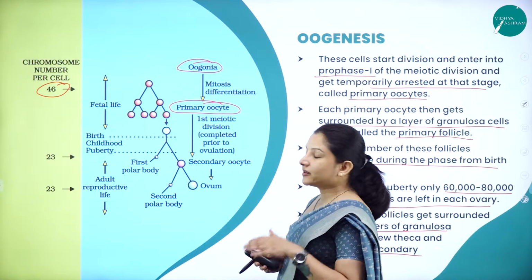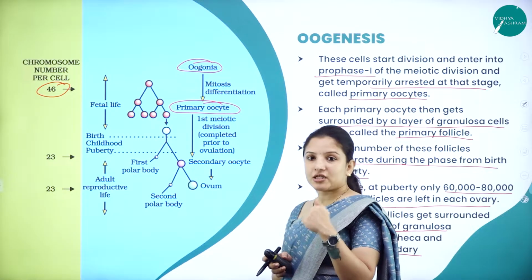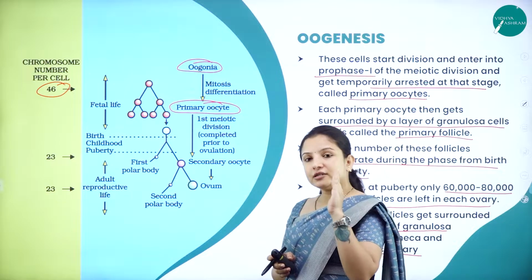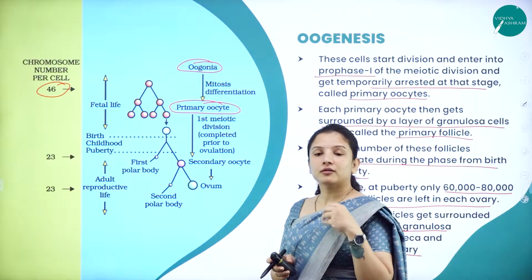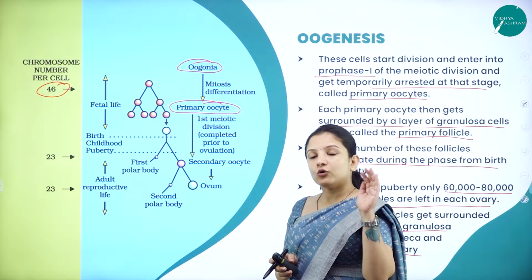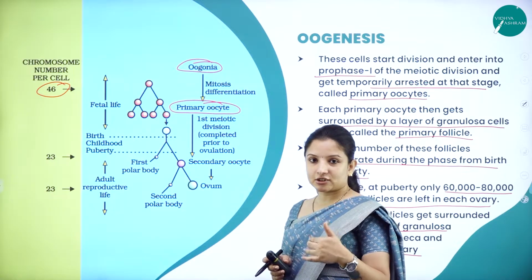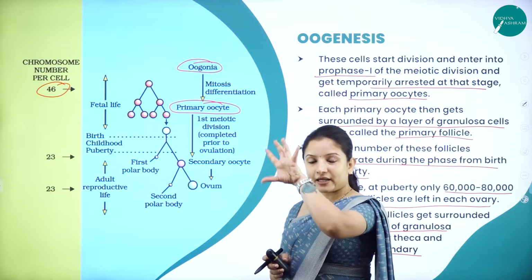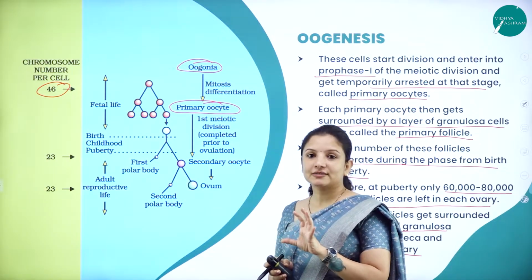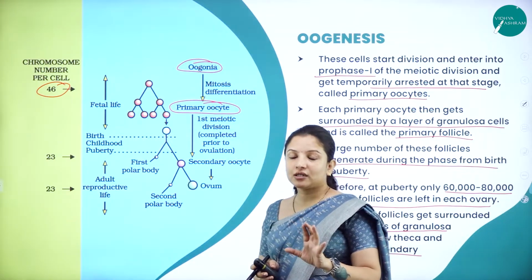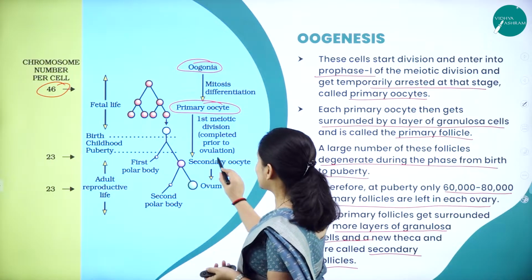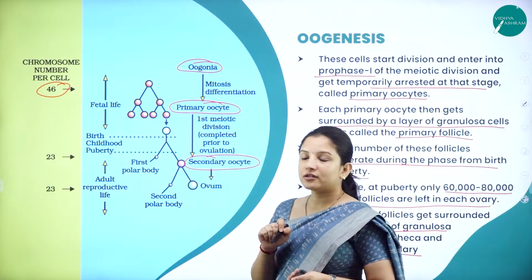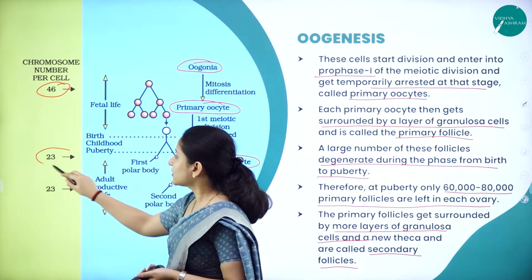When the female child reaches puberty, of those millions of follicles that were formed, few will degenerate. Only 60 to 80,000 follicles will be left. Those 60 to 80,000 primary follicles that are left will again get covered by granulosa cells and form a new theca, and now they are called the secondary oocyte. This secondary oocyte has 23 chromosomes.